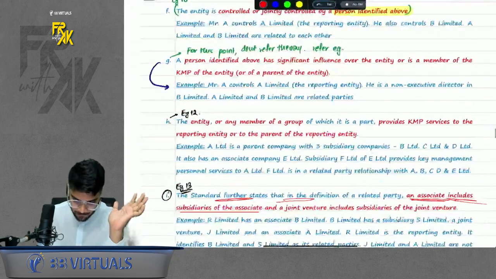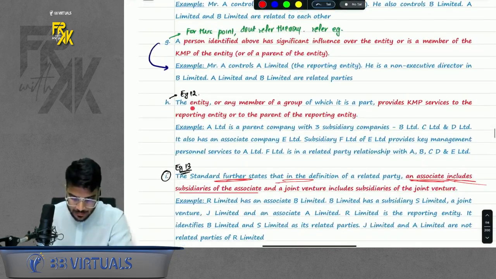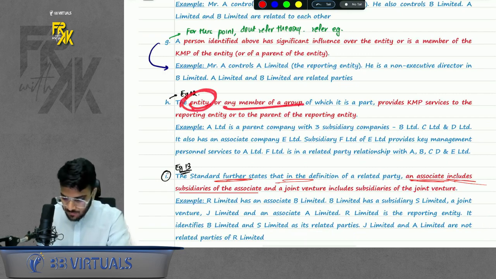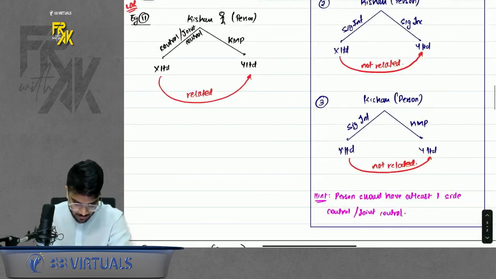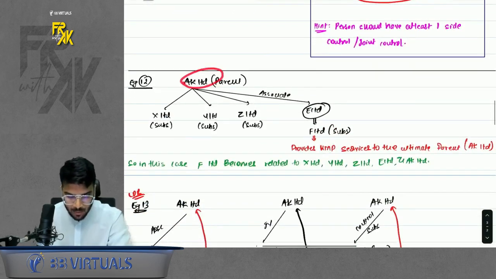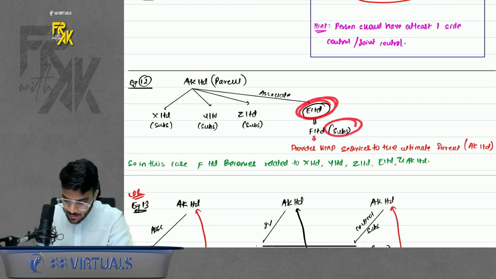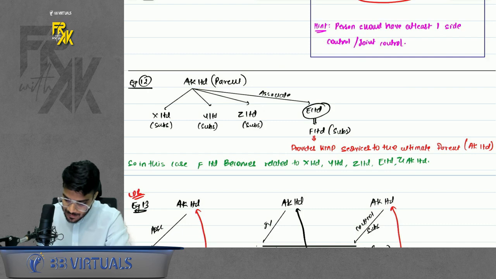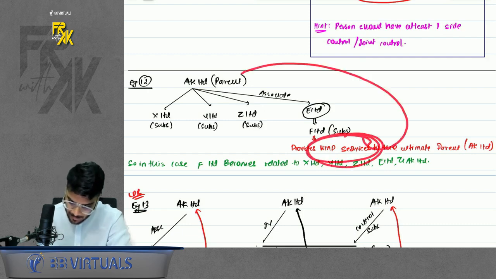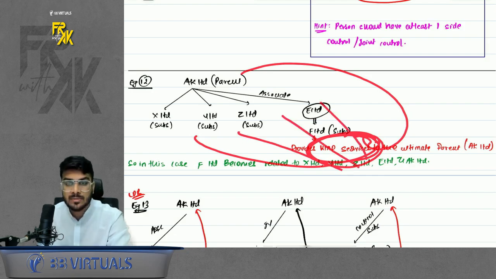Okay, then it says the entity or any member of the group provides KMP services to the reporting entity. What is the meaning of this? Example number 12. Please have a look here. Let's say you are a parent, you have multiple subsidiaries and associates. Now an associate has one subsidiary which provides KMP services to the ultimate parent. So if any of the group companies provides KMP services to the ultimate parent, it becomes related to everyone.